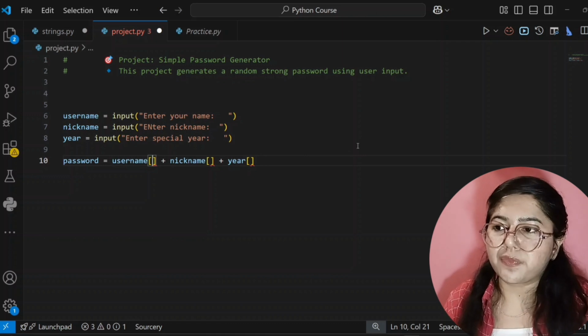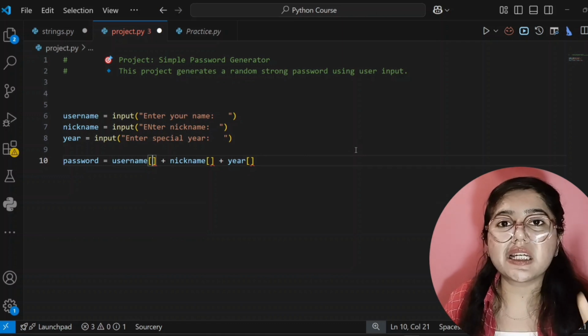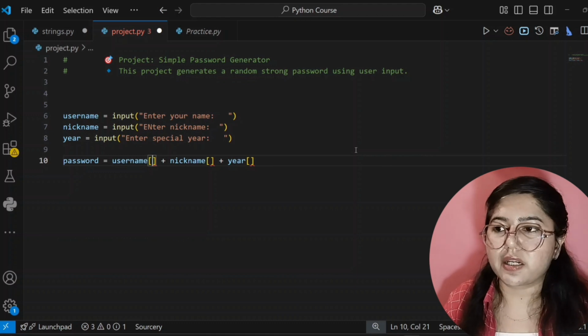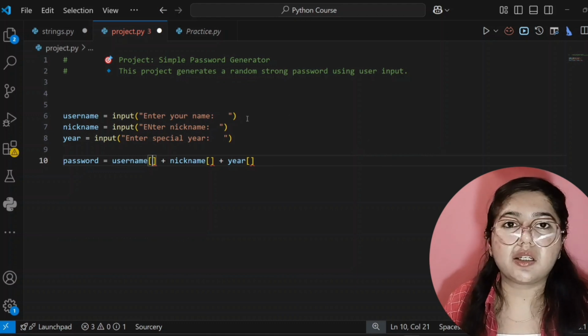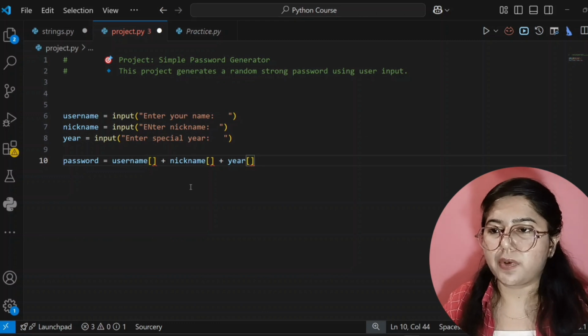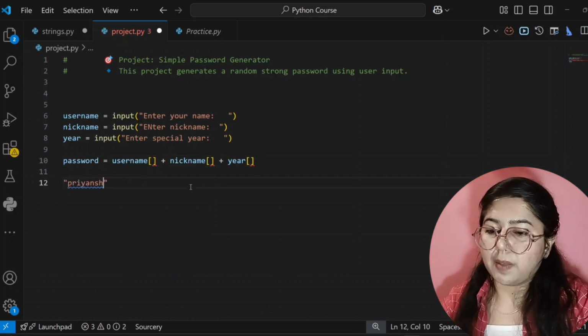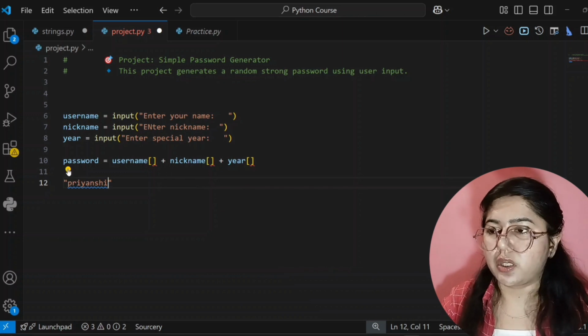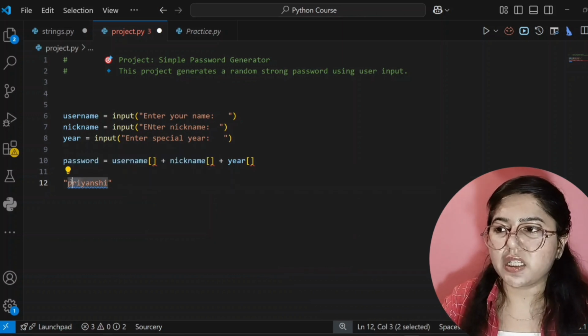I'm writing here, for the username you do one thing, you only take starting three characters, only three characters. So I have already told you how to split our string. For example, see here, if I am giving my name Priyanshi, and I'm telling my code compiler you take only starting three values, that is PRI.